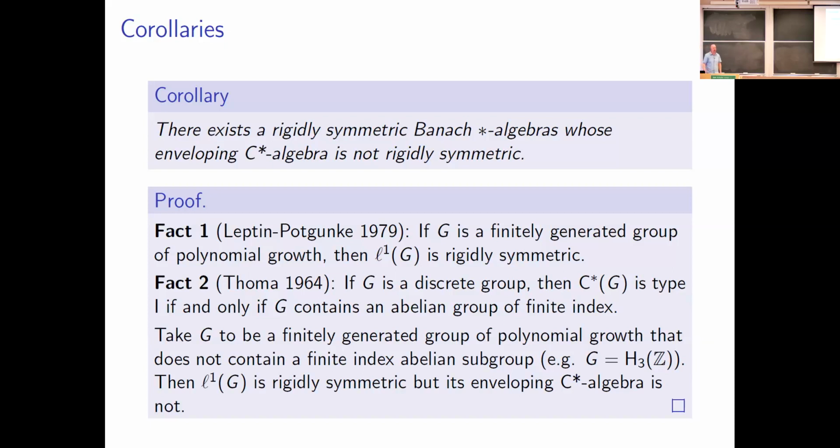So taking a look at these two facts, we get a method of producing examples of rigidly symmetric Banach star algebras whose enveloping C-star algebras are not going to be rigidly symmetric. If we take G to be any finitely generated group of polynomial growth that does not contain a finite index abelian subgroup, for example, you can take a discrete Heisenberg group, well then, L1 of G is going to be rigidly symmetric, but the enveloping C-star algebra of L1 of G, which is the full group C-star algebra, is not type 1, and hence not rigidly symmetric. So we do get this here.